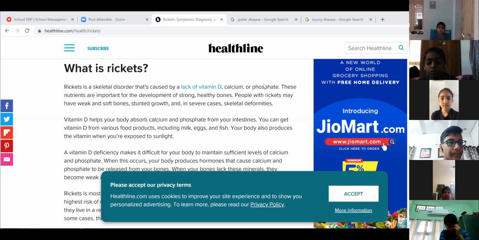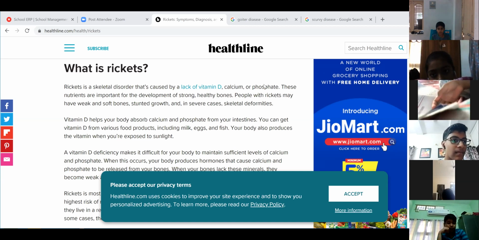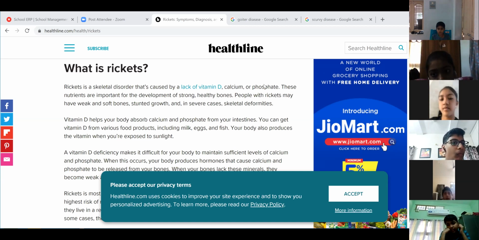Exposure to sun in the early hours, in the morning hours, if you go out and just sit for a while or just take a walk outside, then you can be exposed to sunlight. Then your body will receive vitamin D. It stimulates the synthesis of vitamin D in our body.